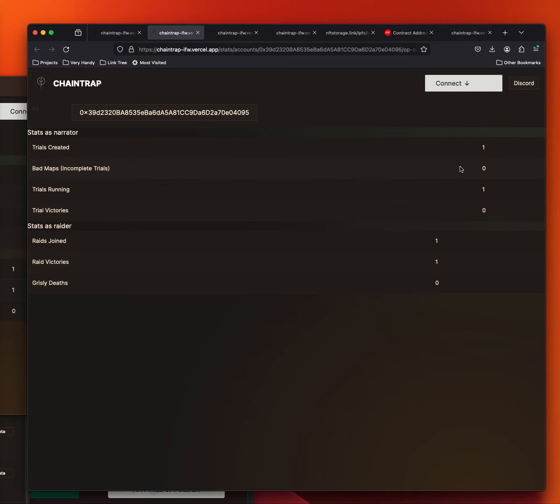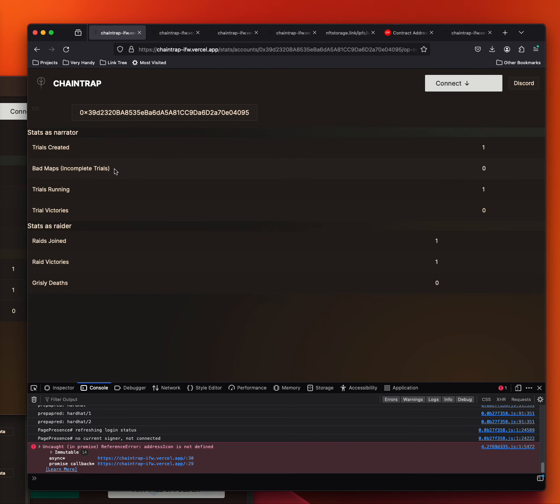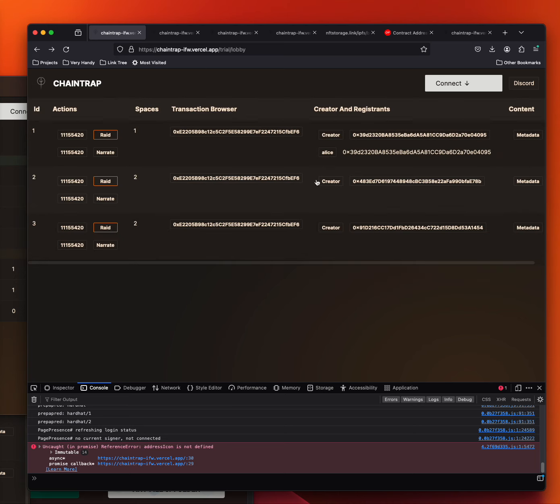Great, so that is the stats page. You can see that links in from the lobby page. You can also get the same result for the individual trialists that are currently registered. If I go back to the lobby page, you can see the list again. So there we've got the creator.